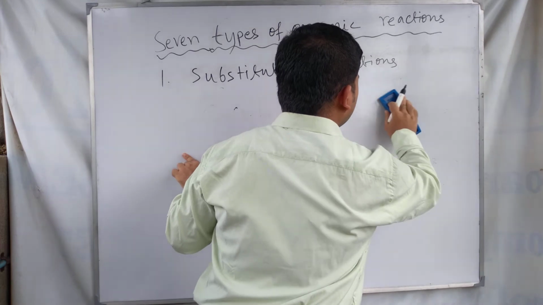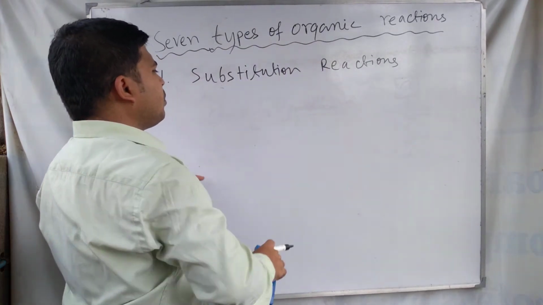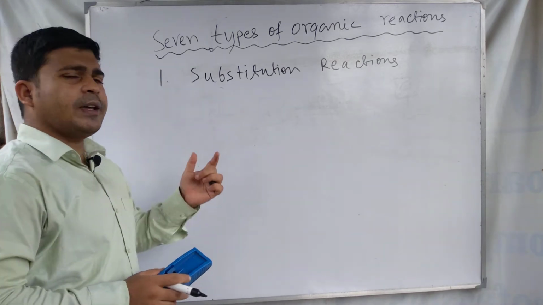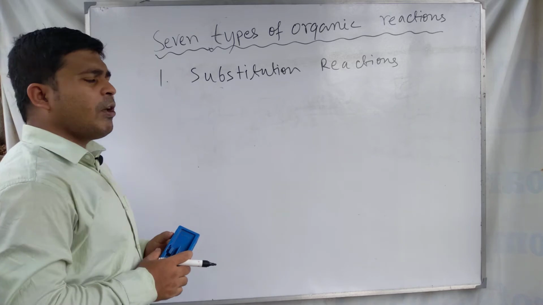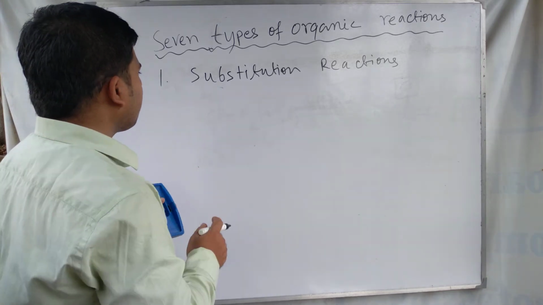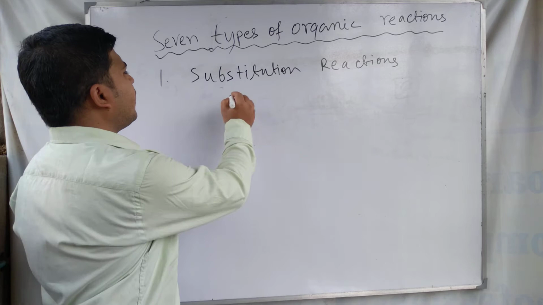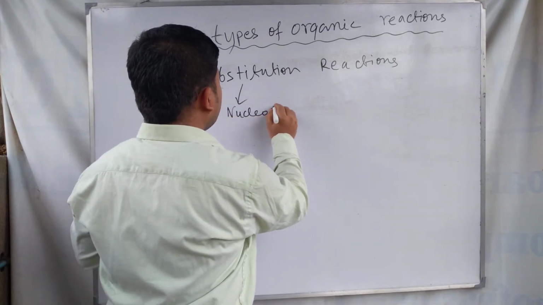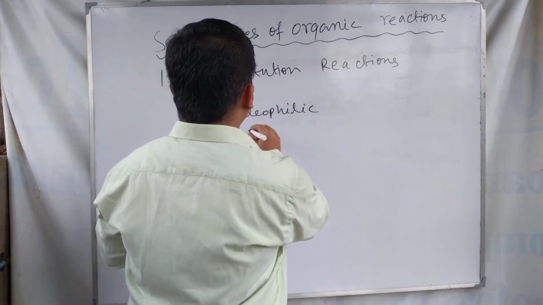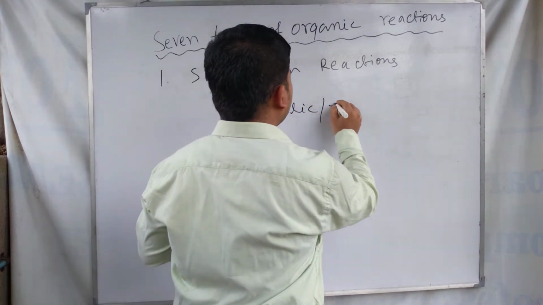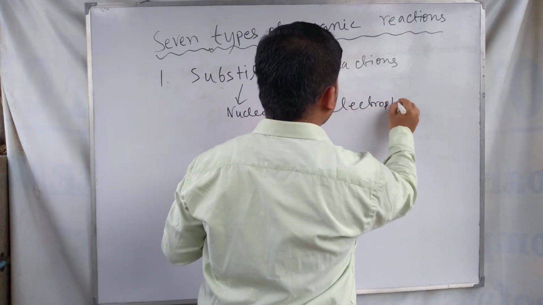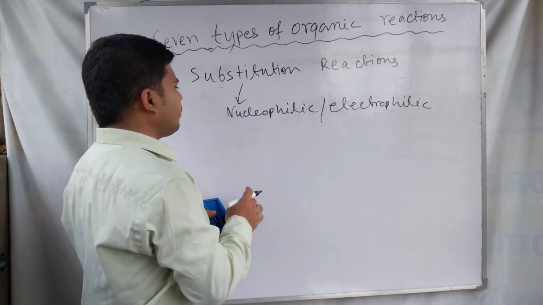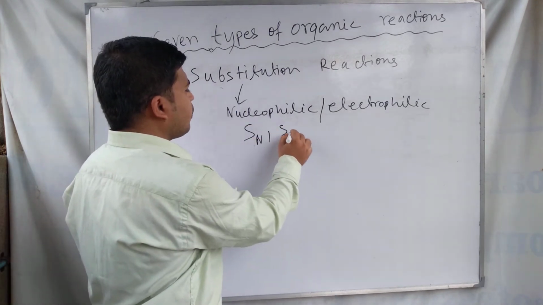So in substitution reactions, one atom or a group of atoms is substituted by another atom or group of atoms. Substitution reactions can further be divided into nucleophilic and electrophilic substitution reactions, like SN1 and SN2.